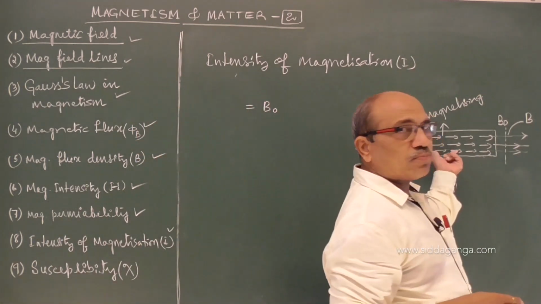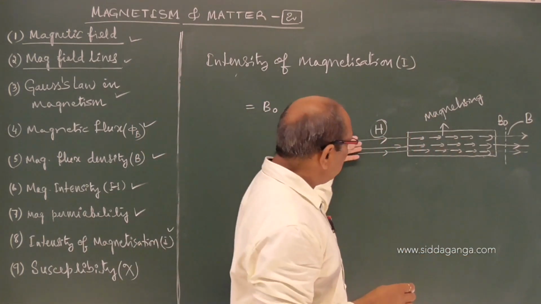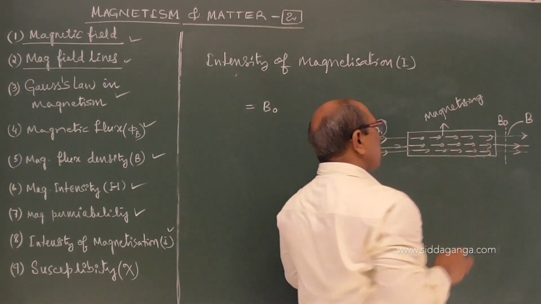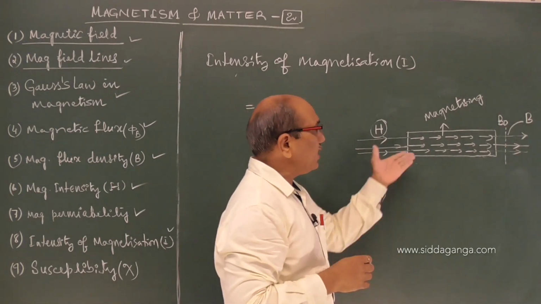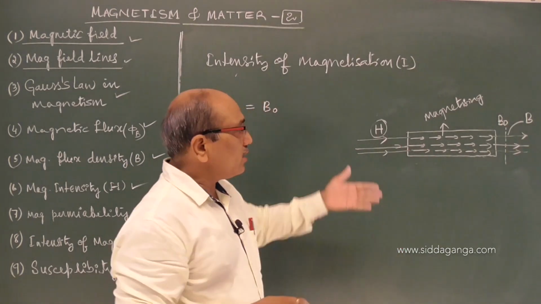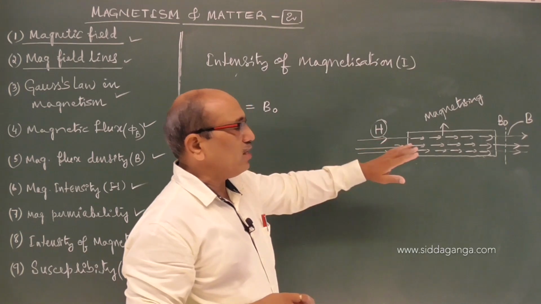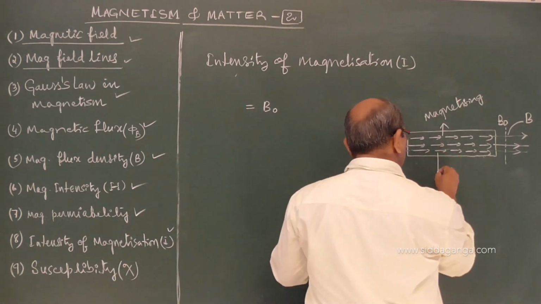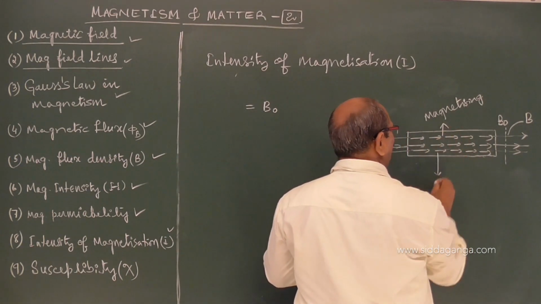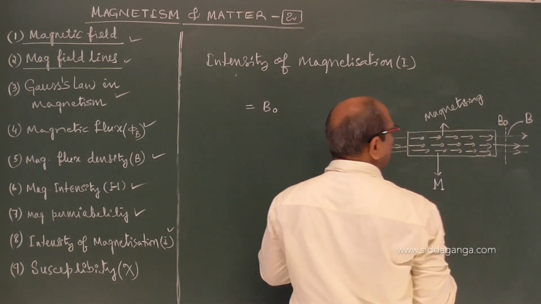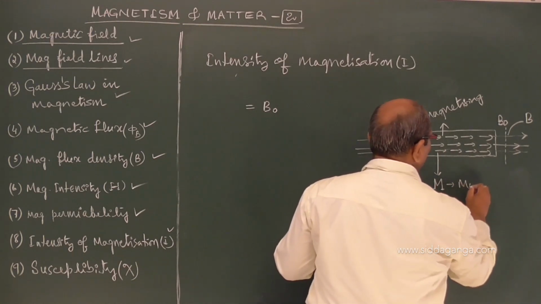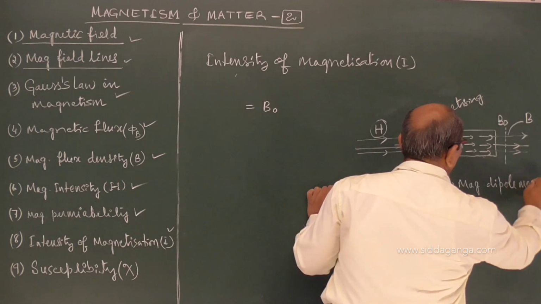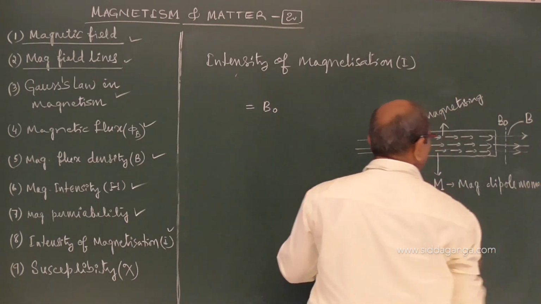But this field magnetizing the substance means it is polarizing the dipoles inside, so that all the molecules can come into one order, and an intrinsic magnetic moment arises. It is a magnetic dipole moment because of this magnetization.